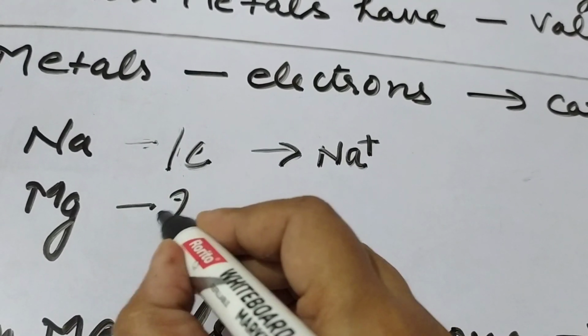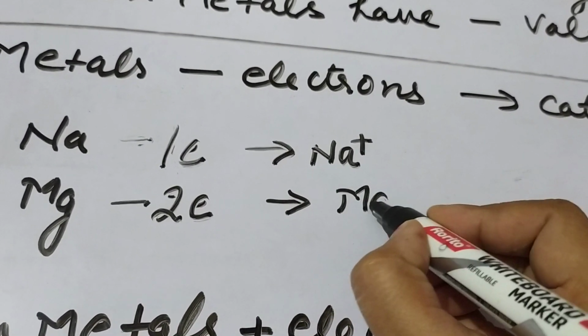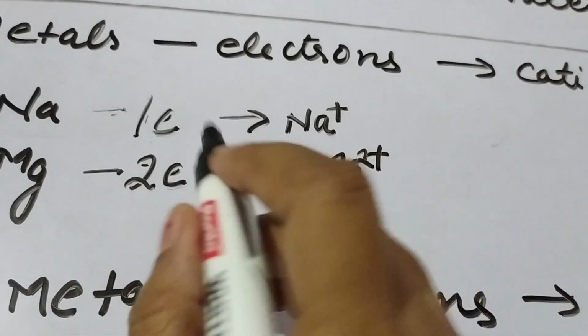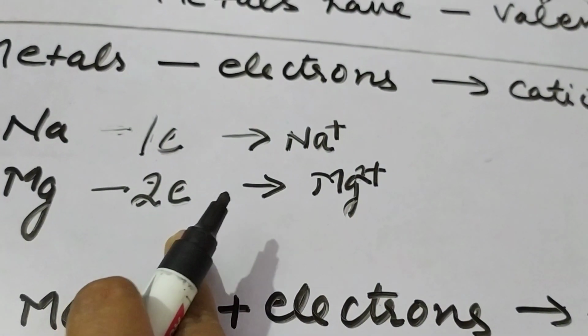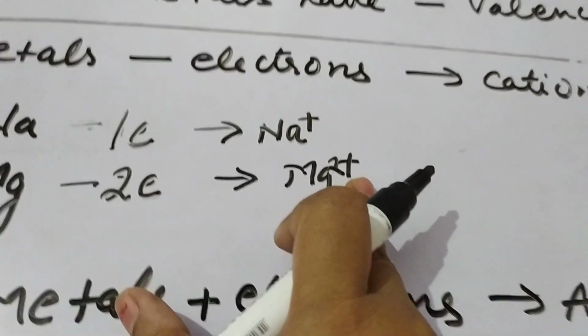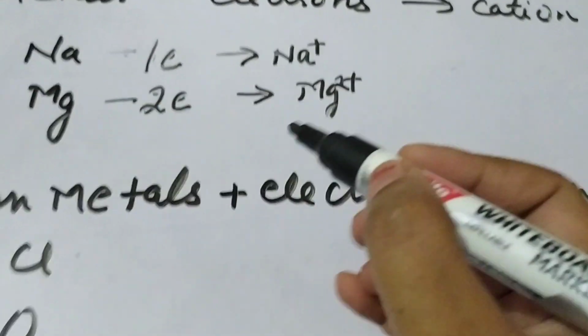Magnesium has valency 2, so it will lose 2 electrons to form a cation which has 2 positive charges. Similarly, other metals also will lose electrons according to their valency and form cations with a charge similar to their valency. So you can determine the valency in terms of the charges on the cations.